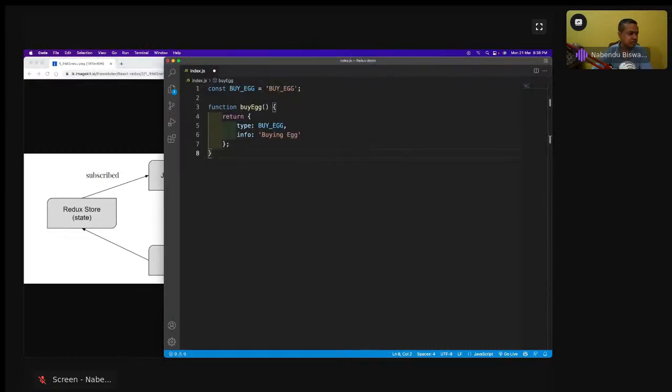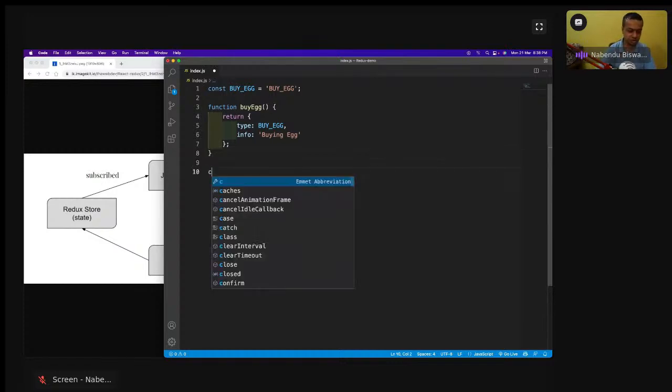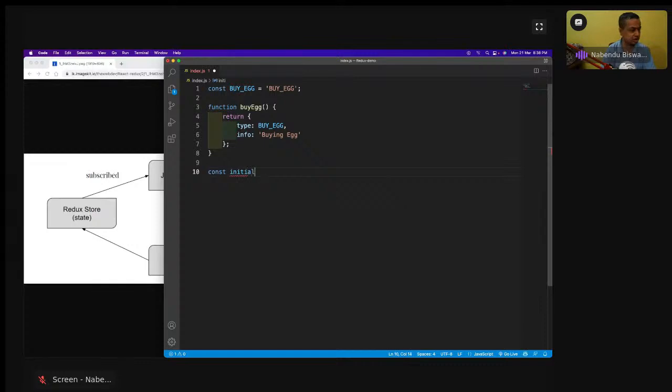Now we'll have a major concept of Redux, which is known as the reducer. So what are these reducers? The reducer has some initial state, and we are going to add this action creator and change that state. Suppose this shopkeeper has 100 X. So const initialState equal to numOfX, which is not 0, it is 100. Suppose 100 X are there in the shop.